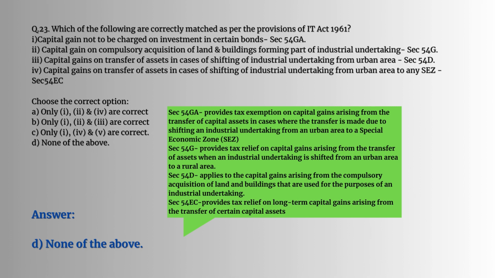Section 54D applies to capital gains arising from the compulsory acquisition of land and building that are used for the purpose of an industrial undertaking. Section 54EC provides tax relief on long-term capital gains arising from the transfer of certain capital assets. So the answer would be none of the above.